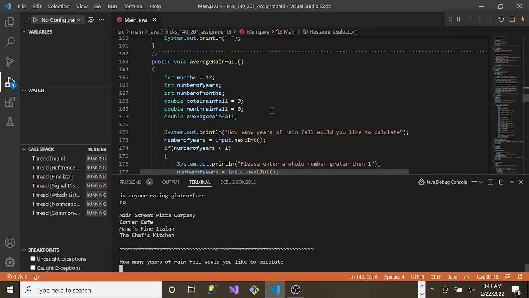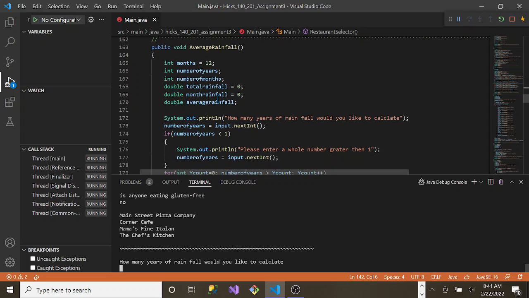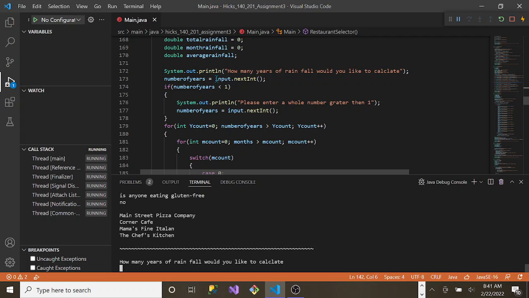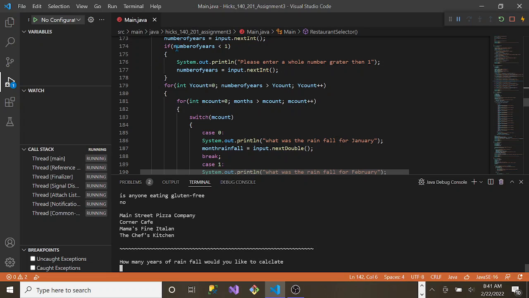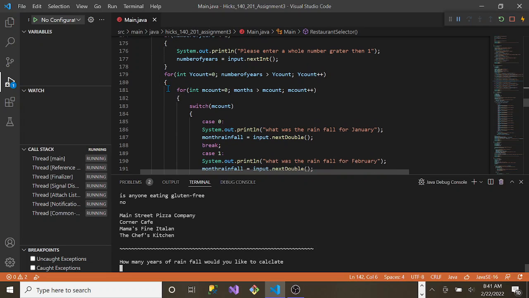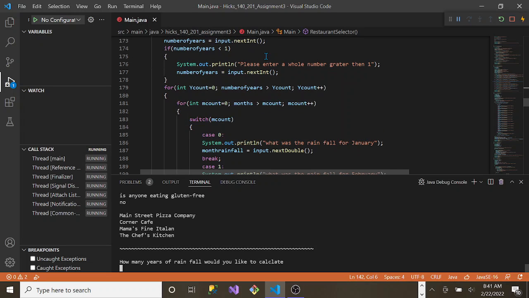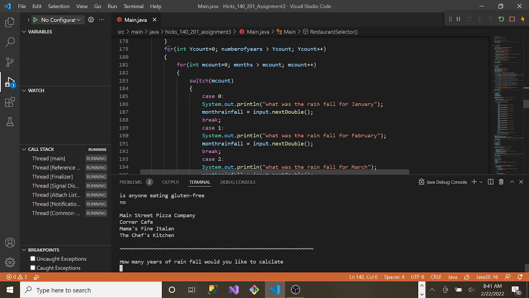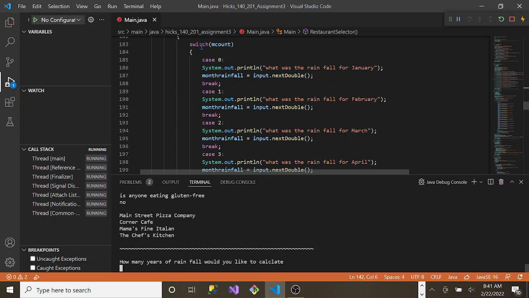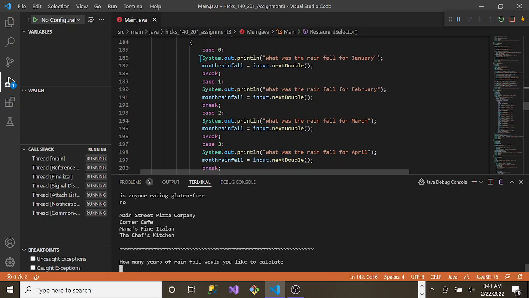Average rainfall. Again, variables here. This is asking for how many years we would like to calculate. And then if it's greater than 1, it will go through this statement. Please enter a whole number greater than 1. Oh, that's the input validation. And so, yep, these are the 4 statements. And then this one I could do a switch, so I did that.